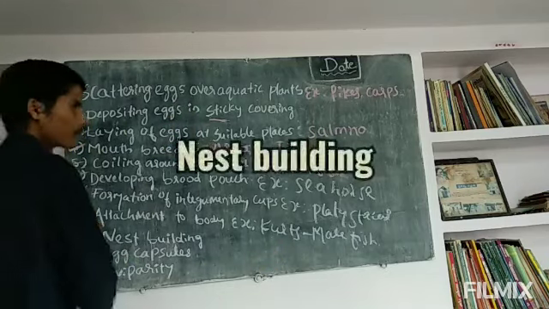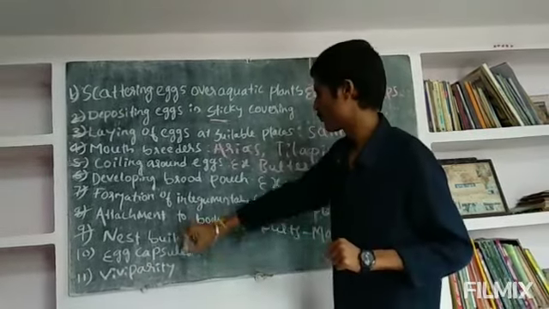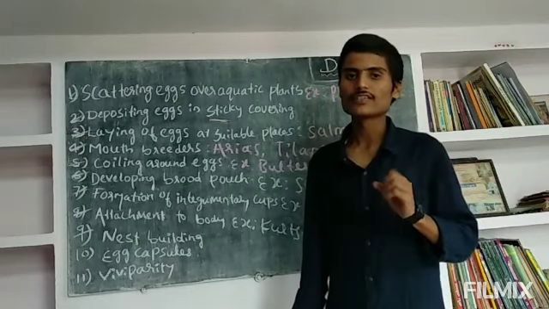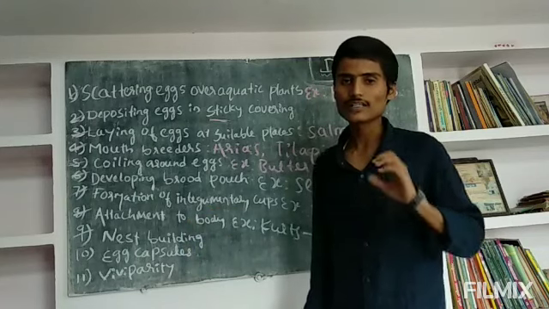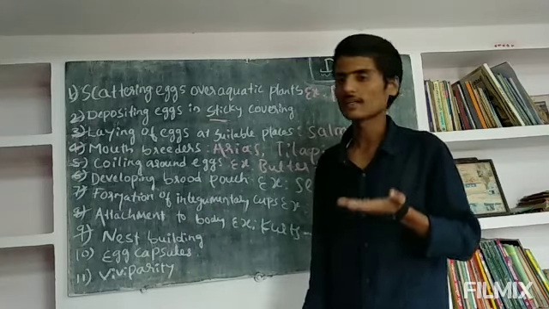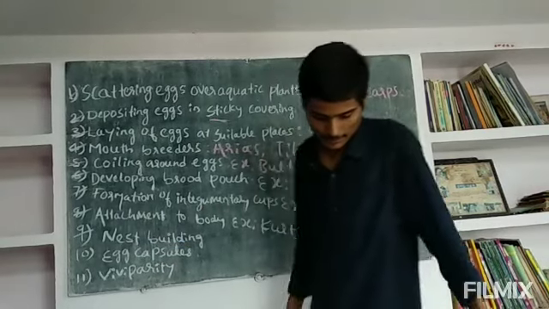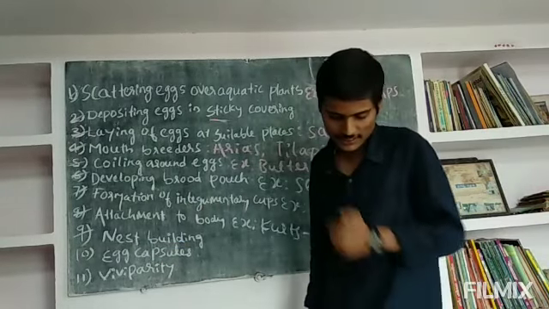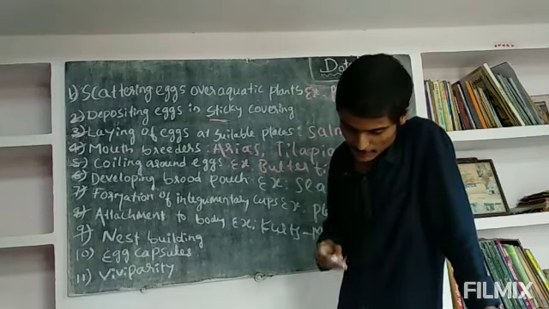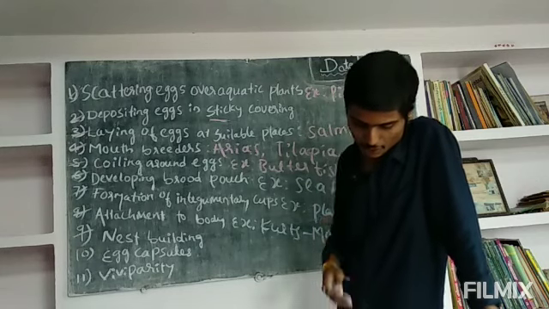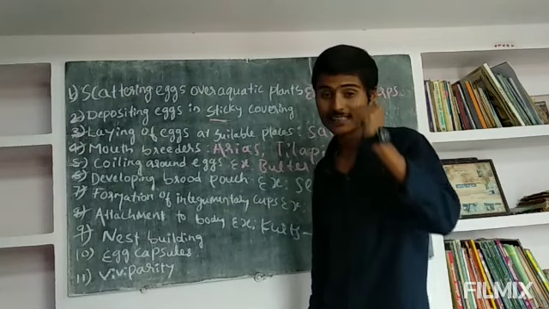Next, nest building. Only a few fishes construct nests. Some nests are very simple, some are complex like a bird's nest, and a simple nest is also a float nest. So many types of nests are there. Simple nest builders merely hollow out depressions in the bottom, as in the lungfish.